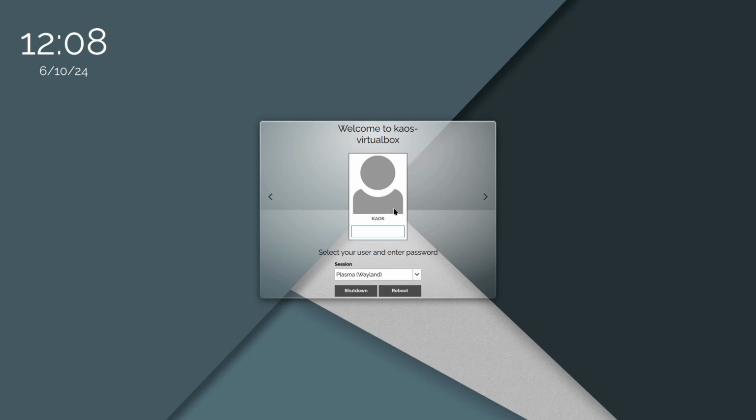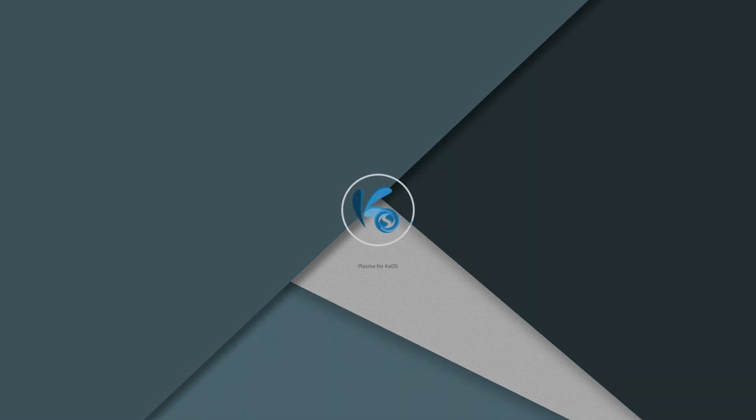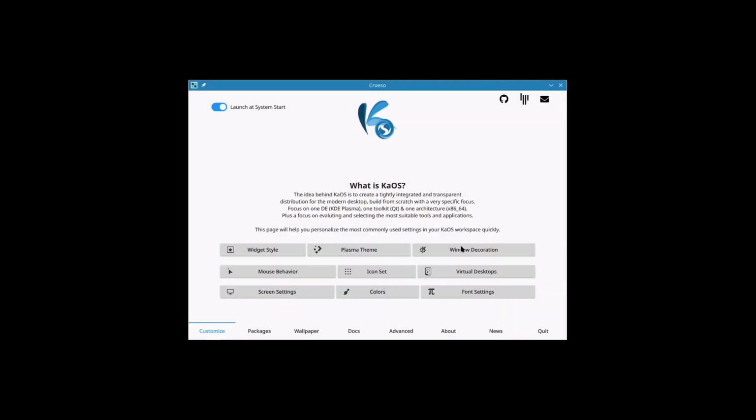And now we can go ahead and log in. So you can see our default is Wayland. We do have X as an option. We'll go ahead and enter our password. And I guess we just hit enter. There's no login button there that I saw. The buttons will reboot or shut down or something. So let's go ahead and log back in for the first time here.